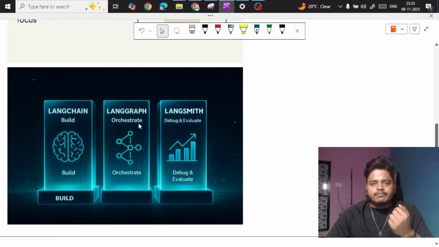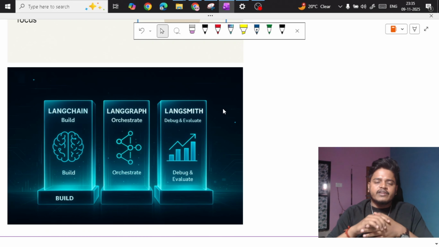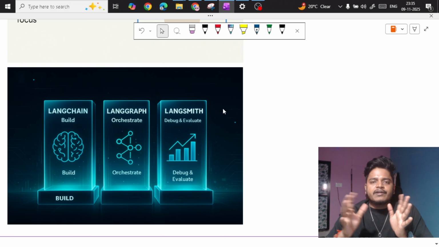This orchestrates, like what exactly is it? Suppose I have an agent, the first agent, which will communicate with the different agents. Suppose I want information about a person in a company. The person's information is present in a database, a vector database, or a simple SQL database, or in an HR portal, an HR database, different databases.